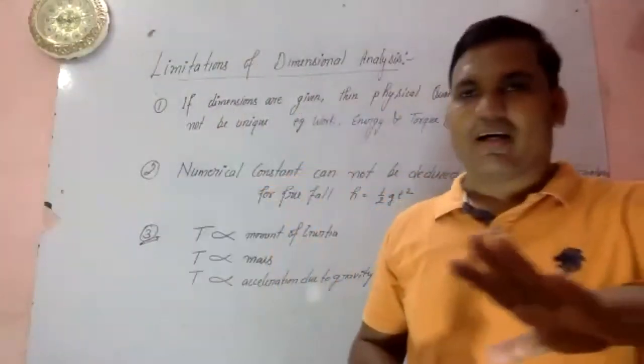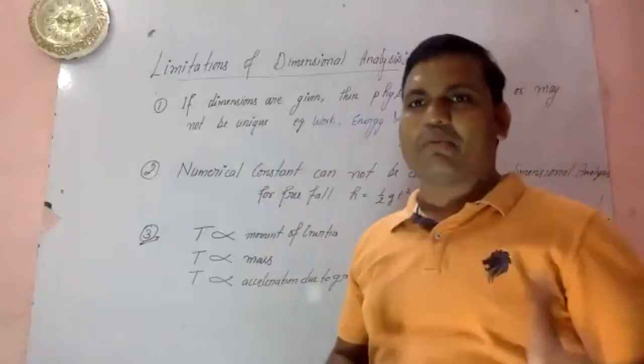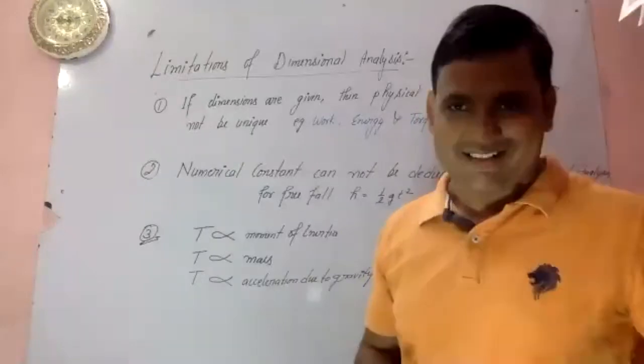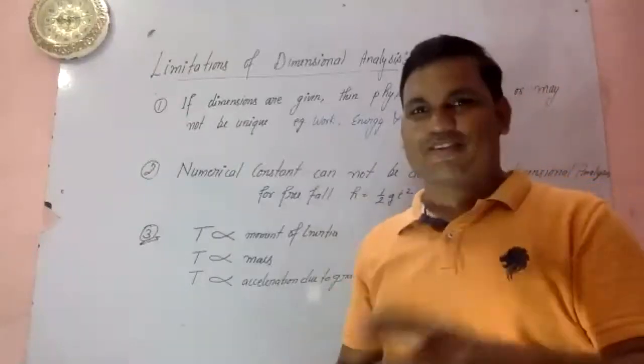Okay, I think it will be a little bit difficult for you to understand, so let me clear it in English, combining Hindi and English.